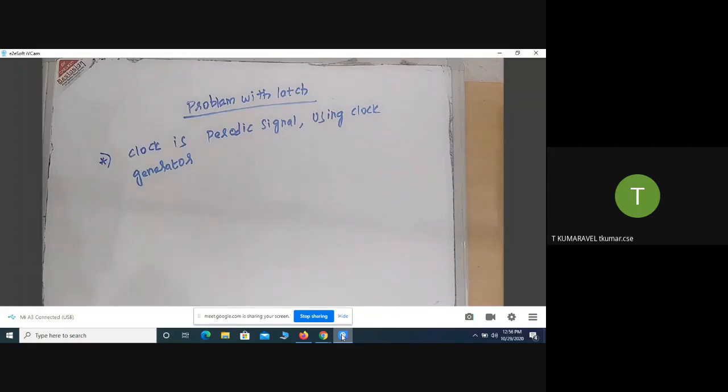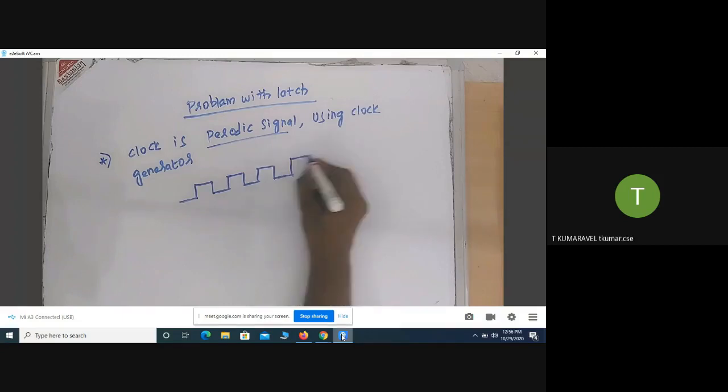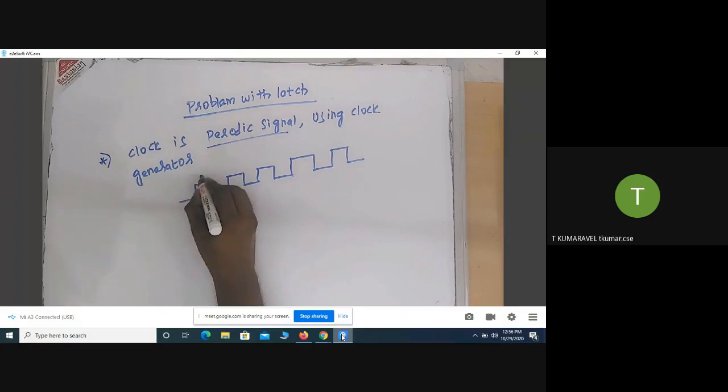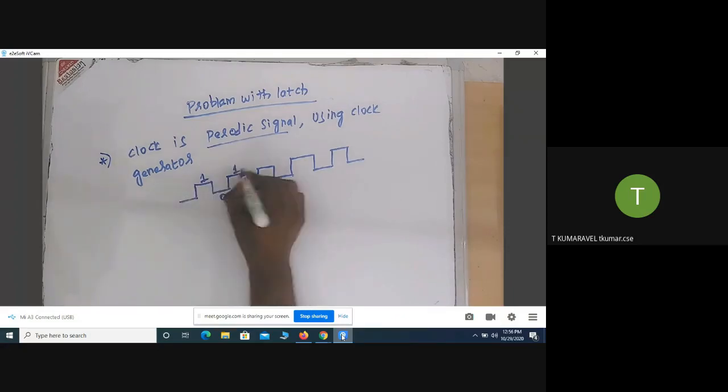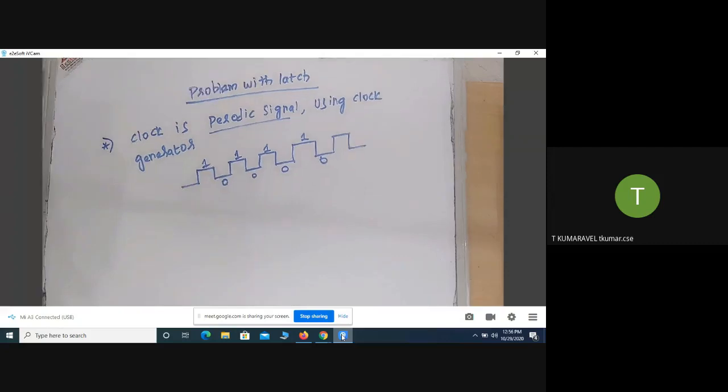What is the meaning of a periodic signal? It should appear like this. How do we generate that clock? Because of the clock generator. This level we call a 1, this level we call a 0, and it alternates 1, 0, 1, 0 continuously. That is a clock.